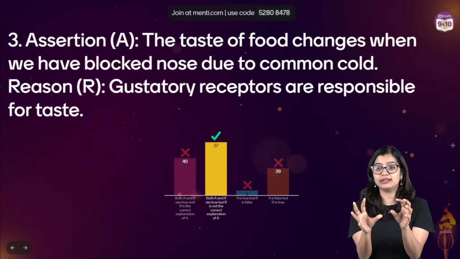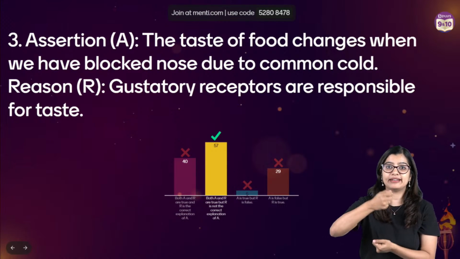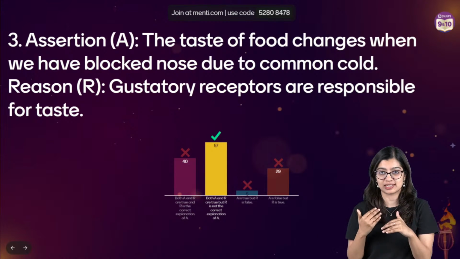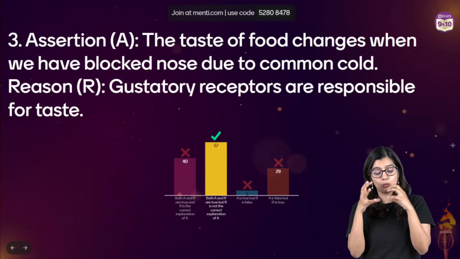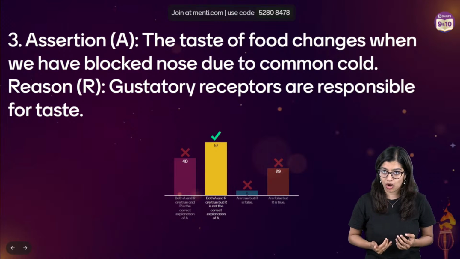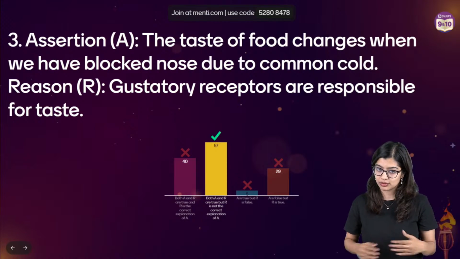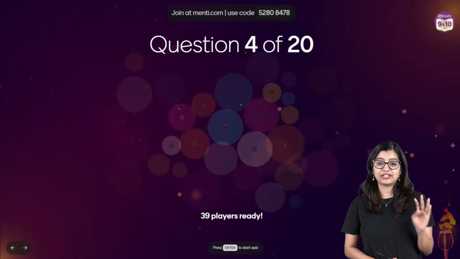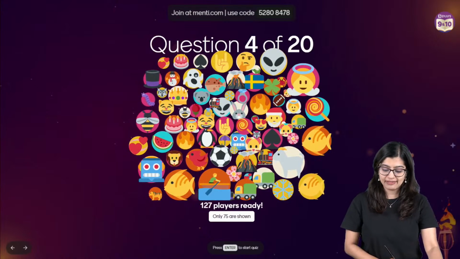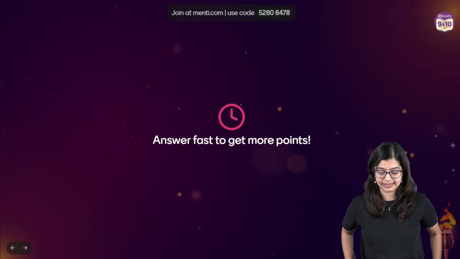Why does this happen? Because the odor particles, the way we sense it, is in the way we process it, right? So in this particular question, what we're trying to say is that when we have a blocked nose, it tends to interfere. That is what we need to know, okay? Question number 4. Are we clear? Raja, I will explain that, but let me go to question number 4 because many of the others are pushing me towards it.